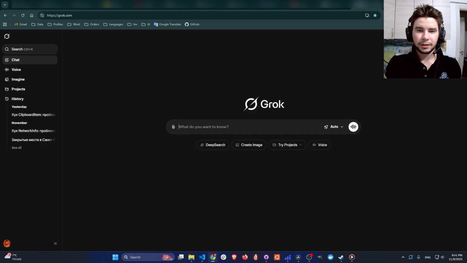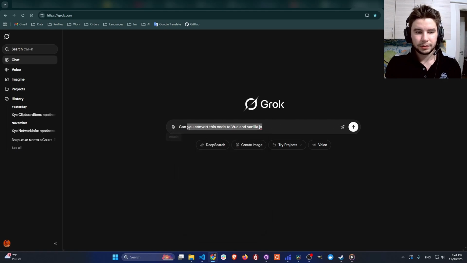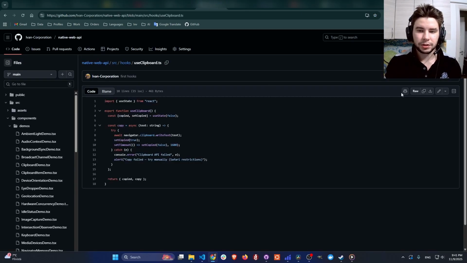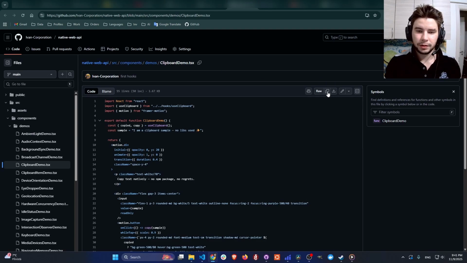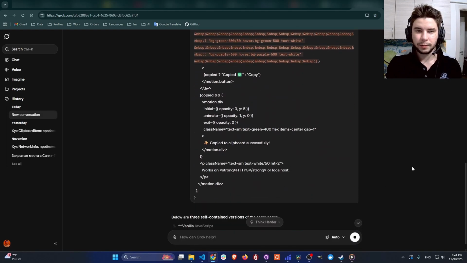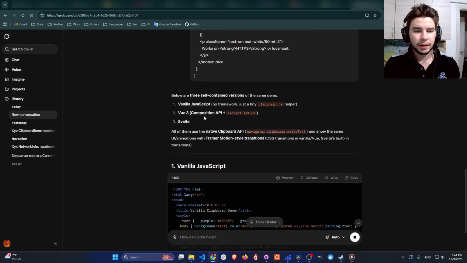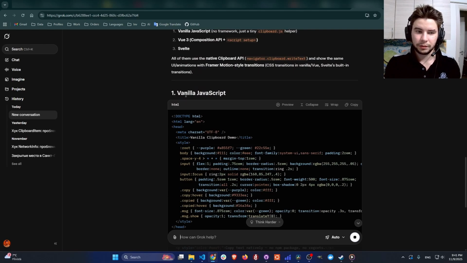Take useClipboard, and you can open Grok, for example, and in Grok we can just write a prompt, like: convert this to Vue, VanillaJS, Svelte, etc. Let me even write it for Svelte just to show you, and you can just copy these hooks. In my case I will copy it from GitHub, and I also copy all the code for the clipboard demo, and add this here in Grok, but you can use GPT, DeepSeek, whatever AI model you want. And here you can see that it can easily convert this React way to another framework, even vanilla JavaScript.